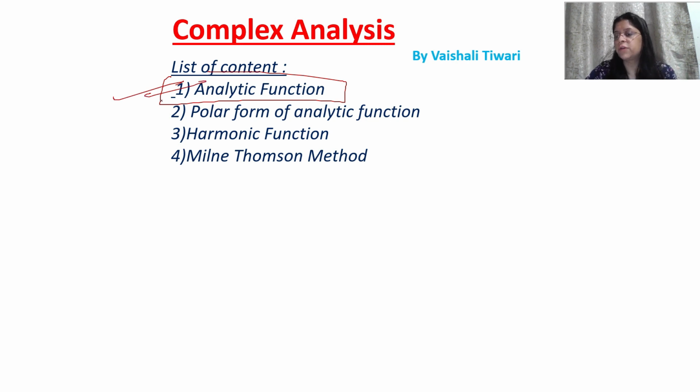If a function is given to you, and you have to check whether the function is analytic or not. If it is analytic, how can you say it is analytic in a full region, or it is analytic in a single point. So that we will understand with the help of the definition and its theorem. We have two theorems based on analyticity of a complex variable. First is the necessary theorem and other is the sufficient theorem.